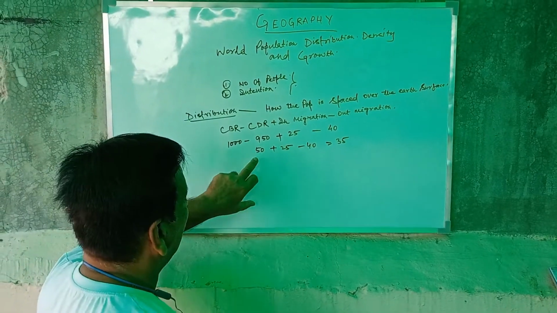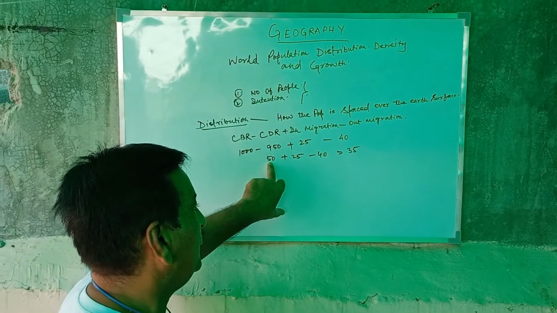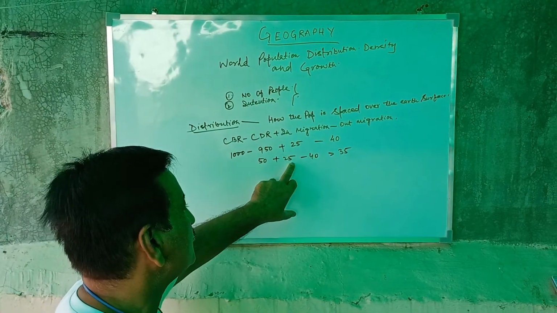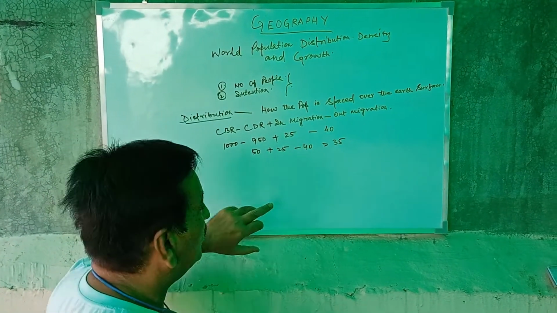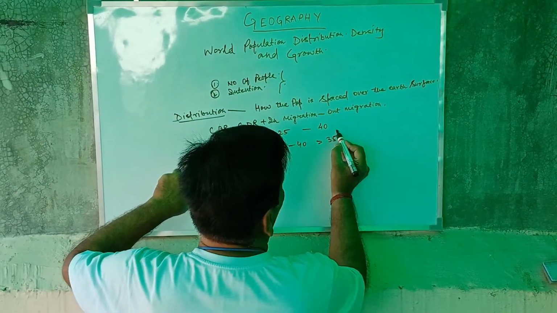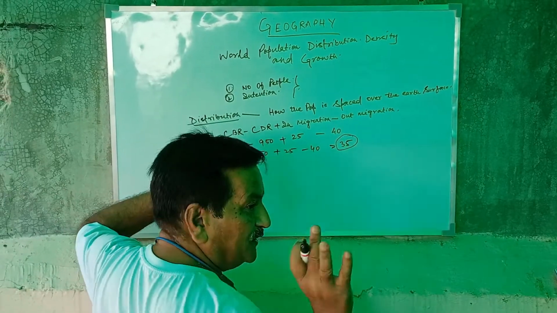Now the calculation is very easy. 50 plus 25 minus 40 equals 35. 35 is the distribution of population in the particular area.